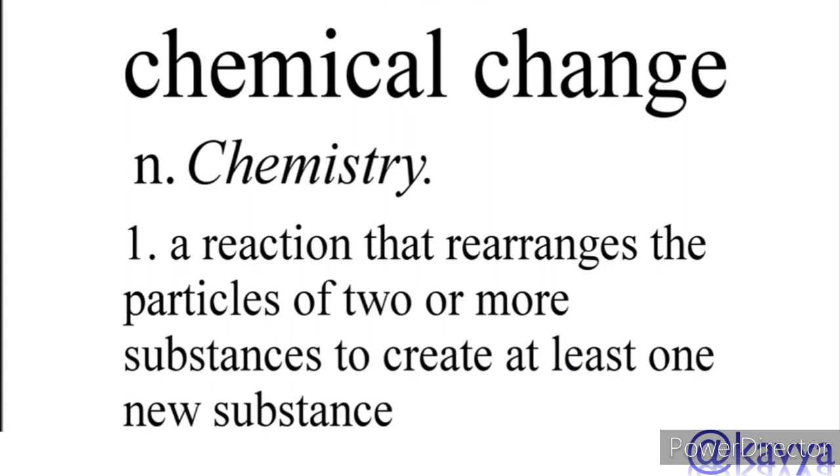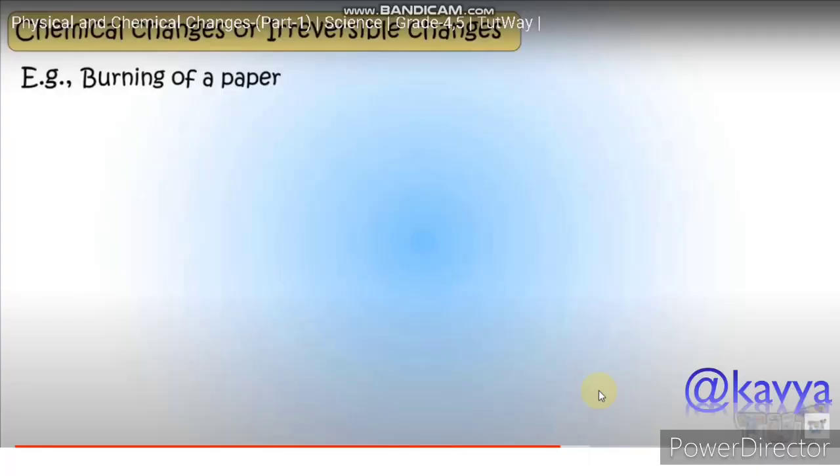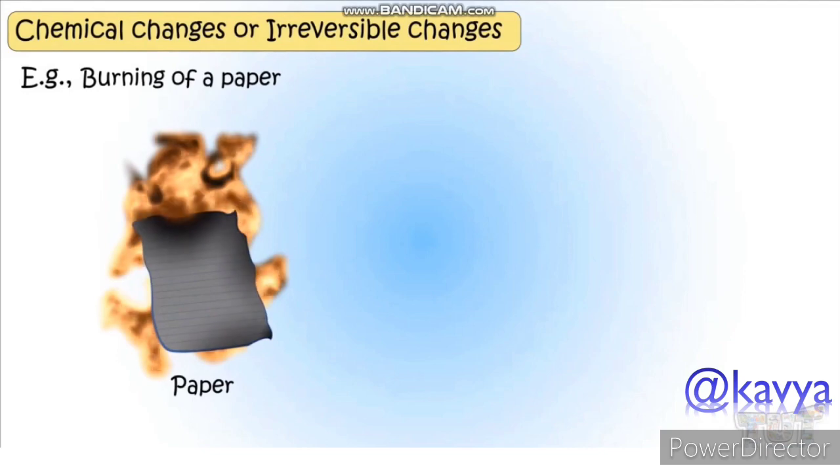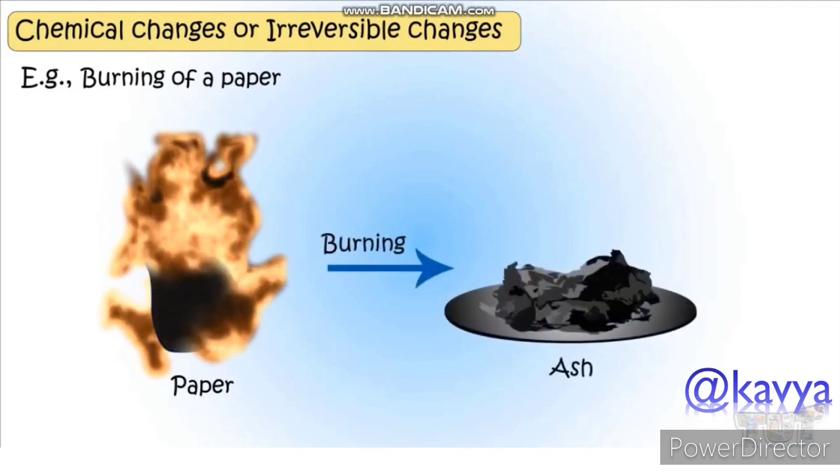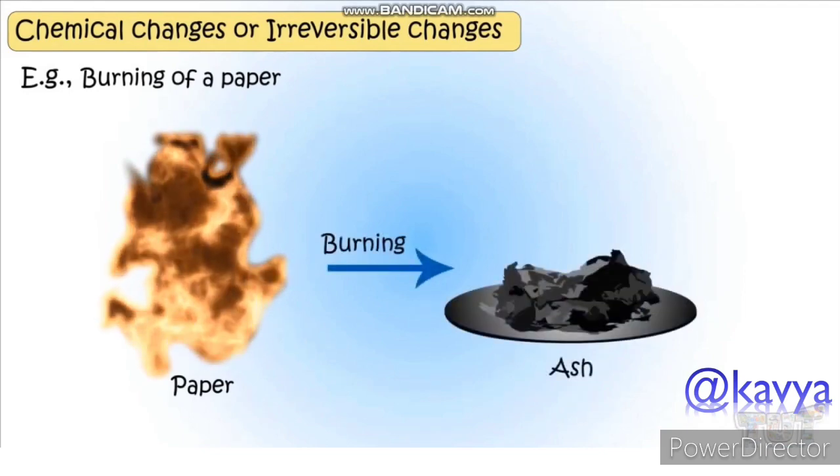A chemical change is a reaction that rearranges the particles from two or more substances to create at least one new substance. Okay, that is a chemical change. Students, let's have an example of chemical change, or irreversible change. Here we have the example of burning of paper. If a piece of paper is burned, it changes into a new substance, that is ash.